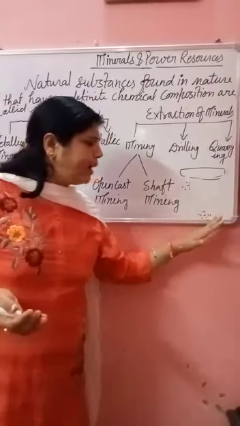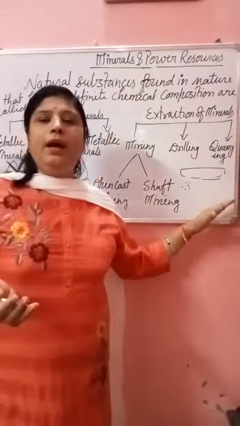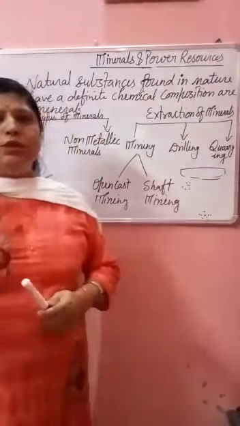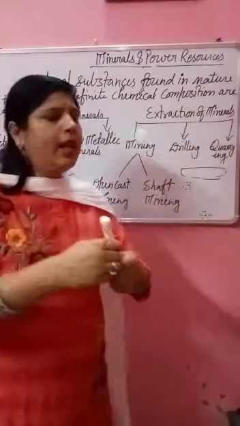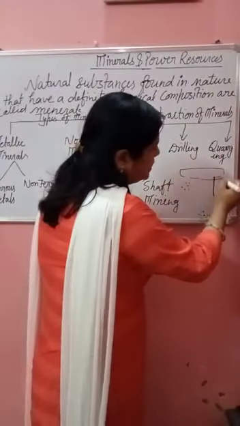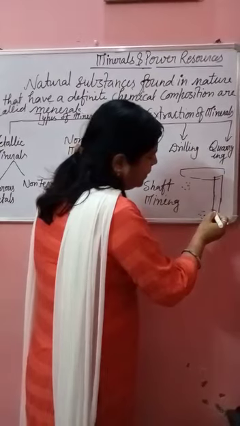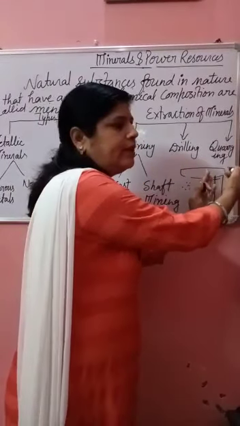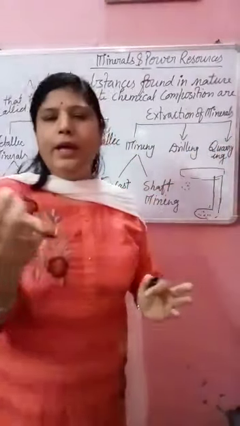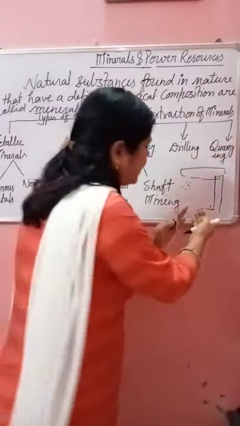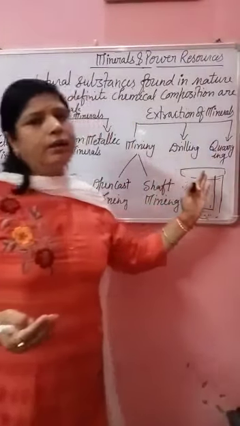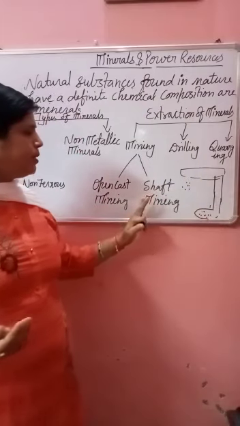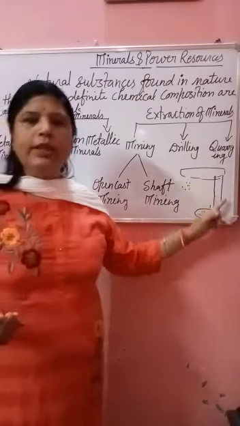Now the question is how to extract the minerals which are very deep in the earth. So we can use shaft mining. So what is shaft mining? Actually we make a hole and then make a tunnel. Understand? Like a tunnel, we make a tunnel, and then through this tunnel we use a lift, and with this lift we take out the minerals. Understand? So how to extract these minerals which are very deep? By shaft mining through the tunnel.